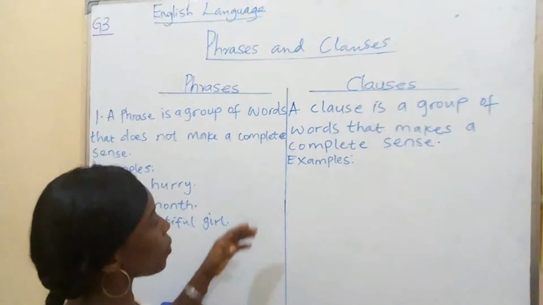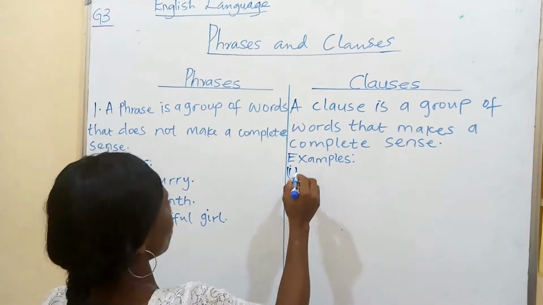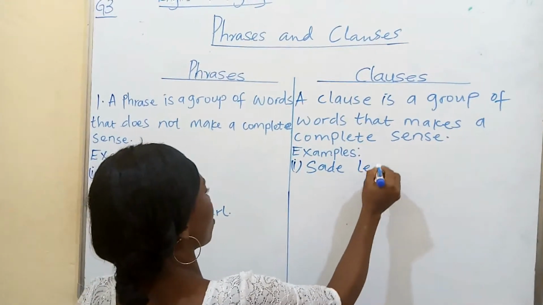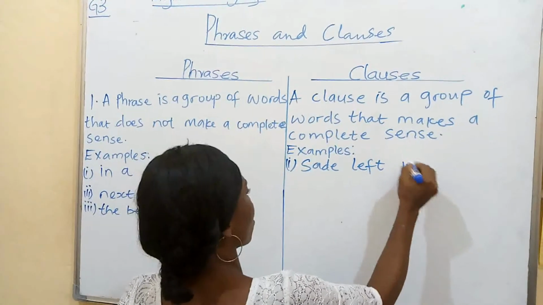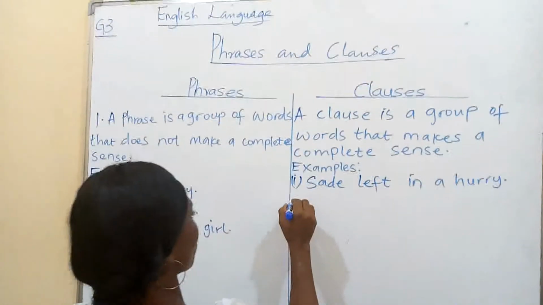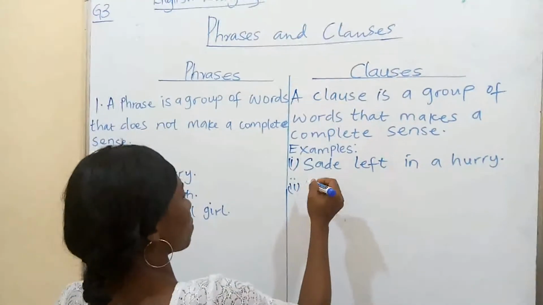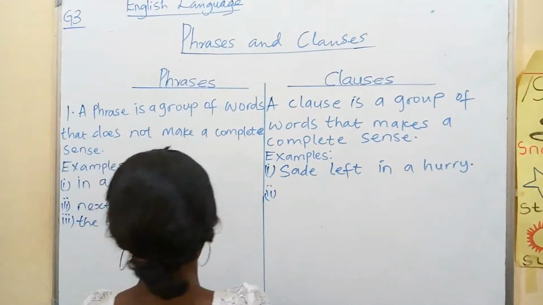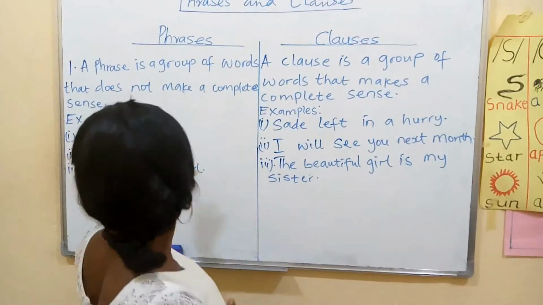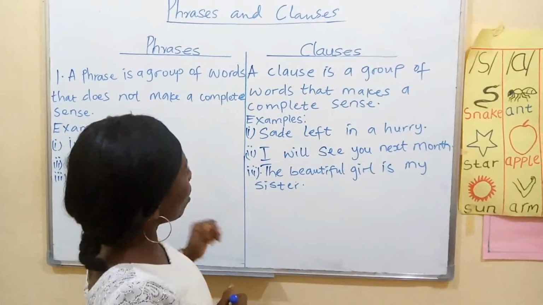Let's look at the examples of clauses. So looking at it, we have the examples here for phrases, and these are the examples for clauses.